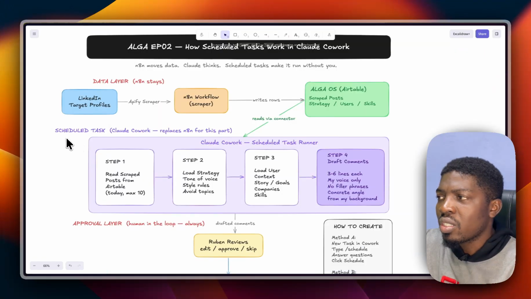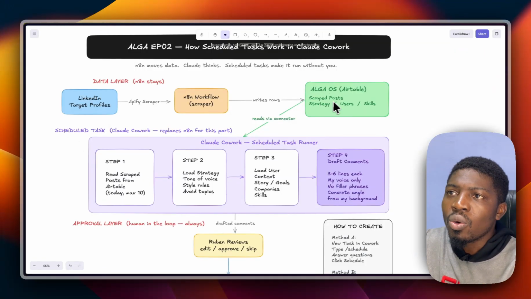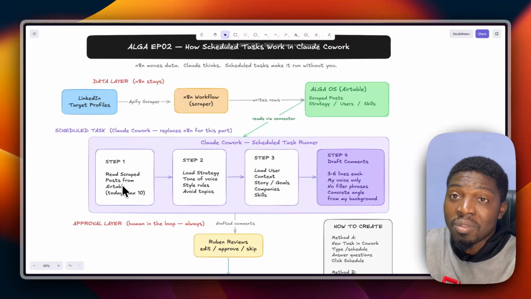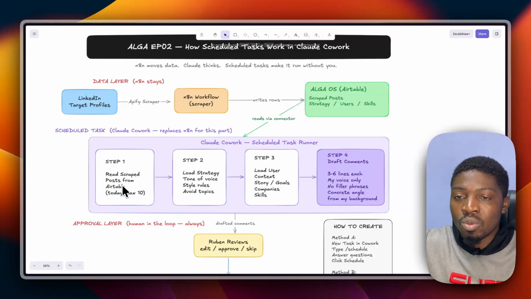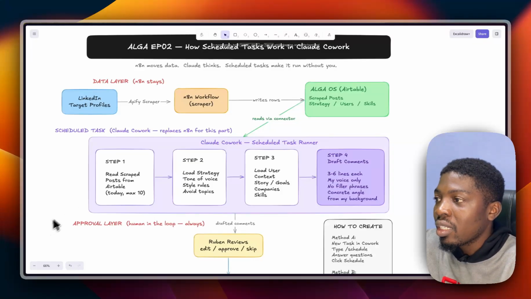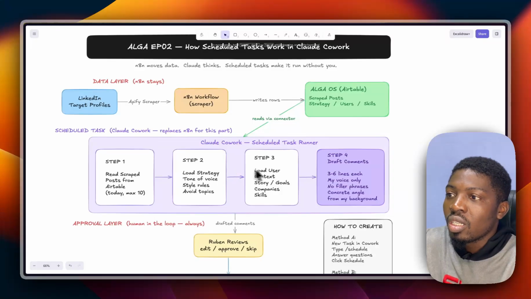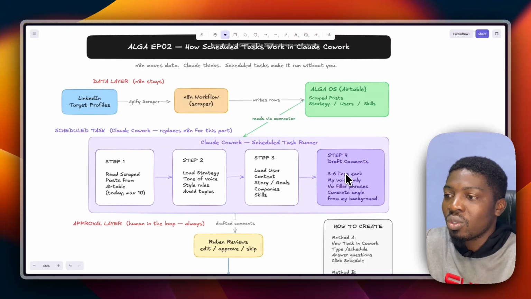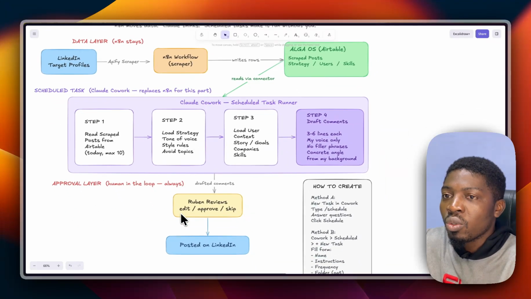The schedule, how the scheduled task is working. So from the Alga OS Airtable, it's going to get the script post, the strategy, the user skills, and then Claude Cowork is going to be triggered maybe at 5 a.m., maybe after 5 a.m. Since I script my post at 5 a.m., it's going to wake up at 7 a.m. and then read the script post, load the strategy, load the user content, and then drop a comment for me. Then when I wake up, I will just go and check my scheduled task, what's actually the result for today. Then in the next coming video, I will not even need to go there.